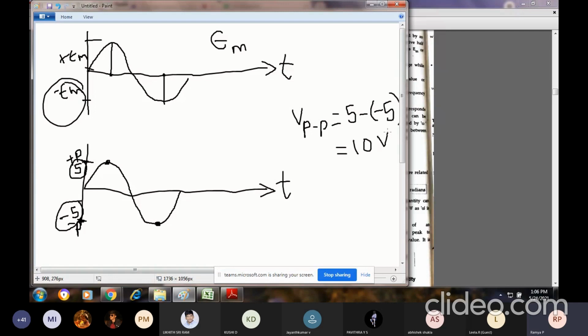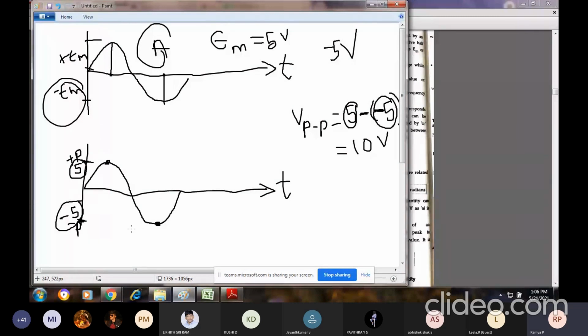But if you are finding the amplitude here, my voltage will be either plus 5 volts in the positive half cycle, or minus 5 volts in the negative half cycle. Peak to peak value means take the positive voltage and subtract the negative voltage. If you are not subtracting, then you should not take the magnitude. If you subtract, minus into minus will become added up, and then you get the final value here. You see my point? So this is peak to peak.